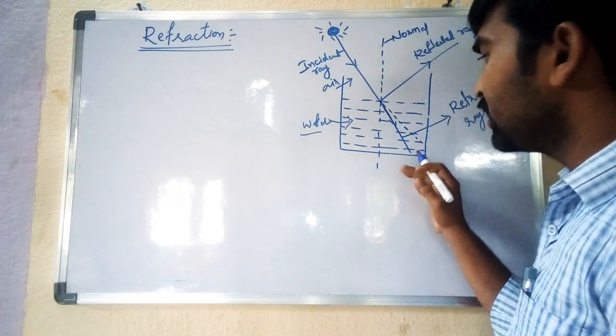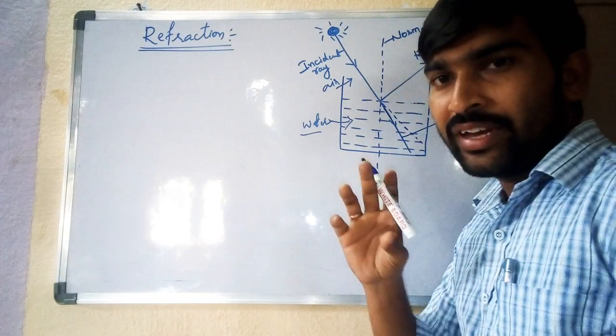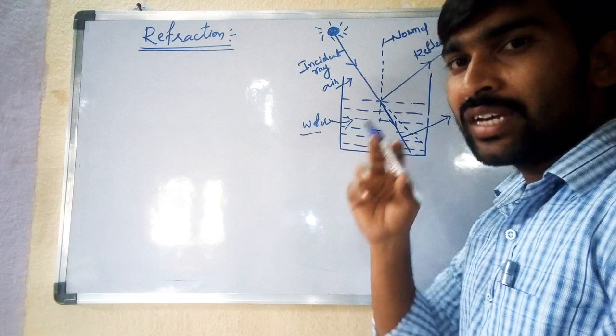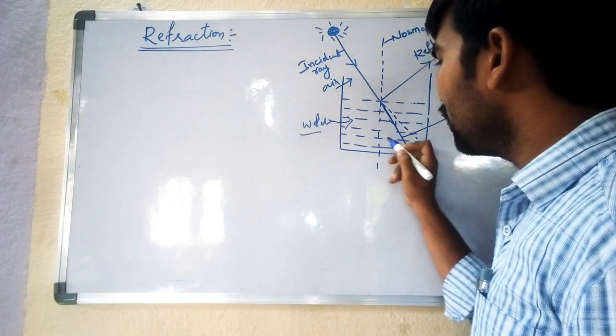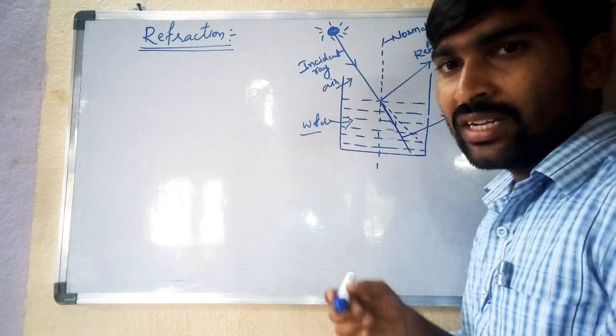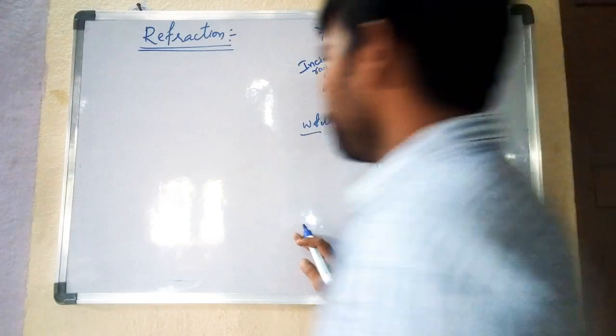Due to refraction, the diamond will appear very shiny. The property of refraction occurs in diamond. The same occurs in water also, glass also, whatever. The refraction takes place.